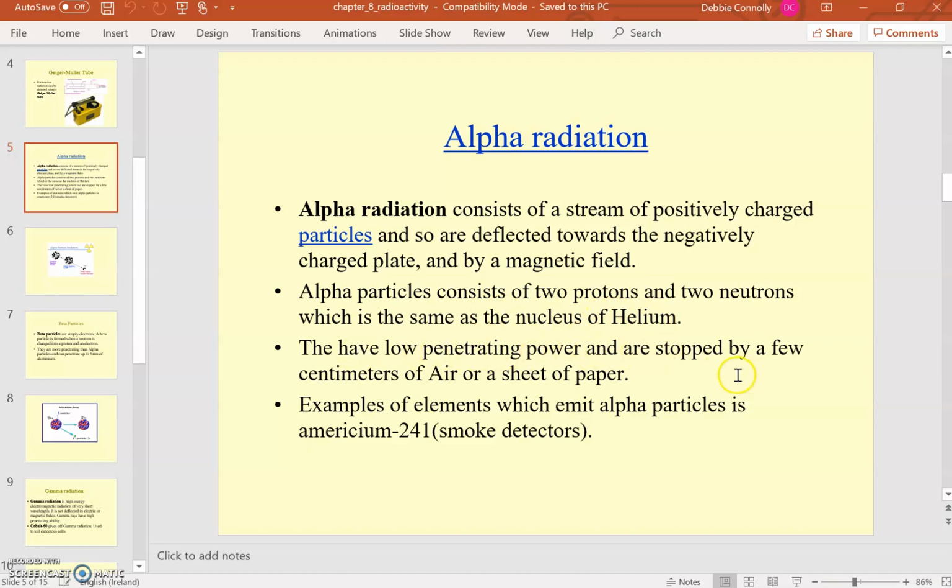So we said 2 protons, 2 neutrons. They have low penetrating power and are stopped by a few centimeters of air or a sheet of paper. Basically, because of their size, their ability to penetrate through things is quite small. So we'll find that alpha particles have the least penetrating ability, and as you move to beta particles, they are more penetrating, and the most penetrating will be gamma radiation. The example of where you'll find alpha particles would be in americium-241, which is found in smoke detectors.